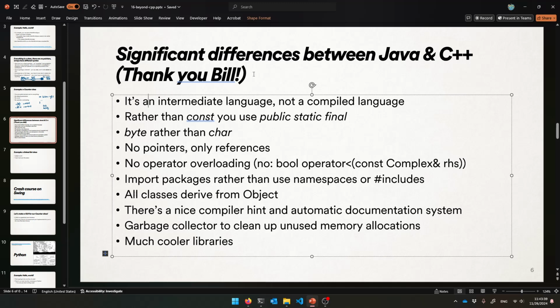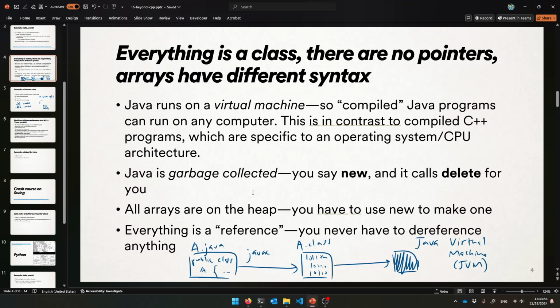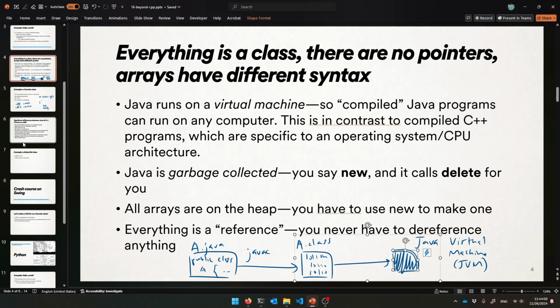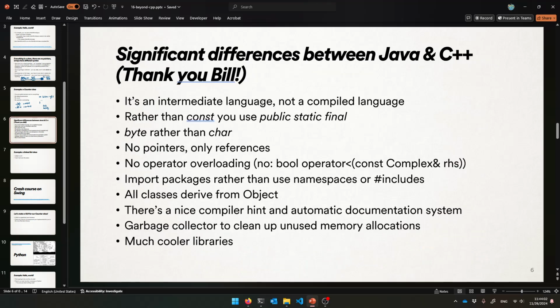All right. So, yeah. First of all, it's not a compiled language, even though there's a Java C compiler. It's compiled to an intermediate language, we say. All right. So that's that. That's a thing. This .class file is not ready to run on your architecture. You have to run it through the virtual machine. It's an intermediate language that it's compiling to. All right. So that's the thing.